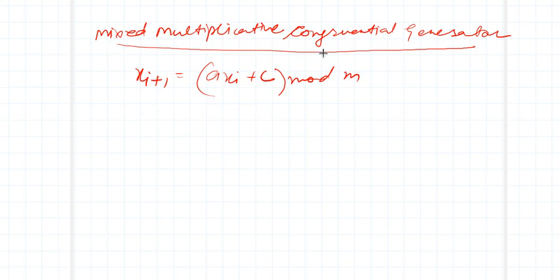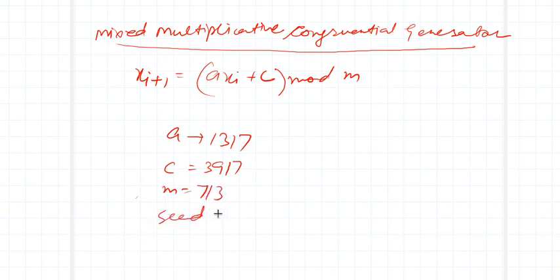Here there are certain magic numbers which people prefer. A is basically 1317. This is just a simple example. C is 3917 and M is equal to 713, and the seed with which we are starting, x naught, must be equal to 7361.